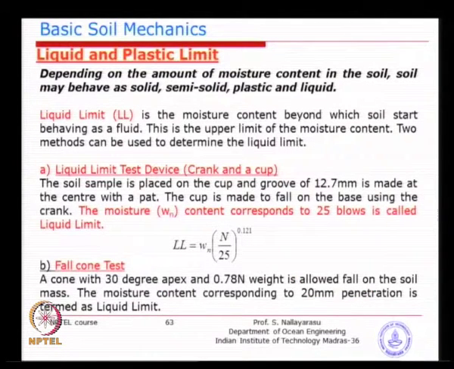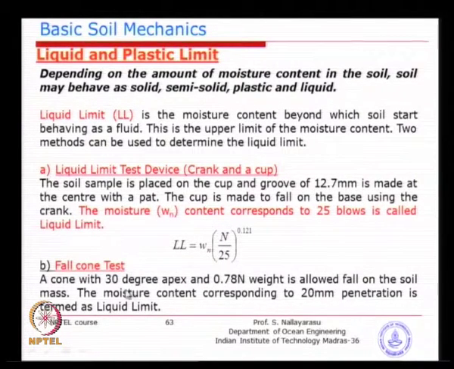So, the criterion for the Casagrande crank and cup method is basically the moisture content corresponding to 25 blows. That's the kind of idea they were devising earlier on. So, we will still use that, and the formula to calculate the liquid limit, if you do not want to plot on log paper, semi-log paper, you can use this formula. The number of blows is n, and Wn is the natural moisture content for that soil.